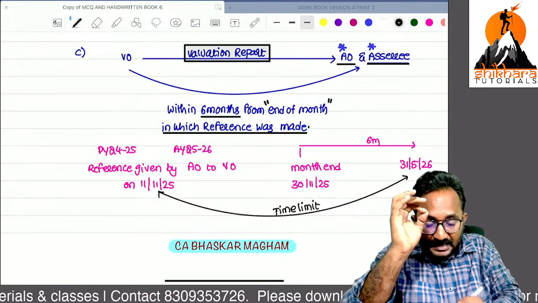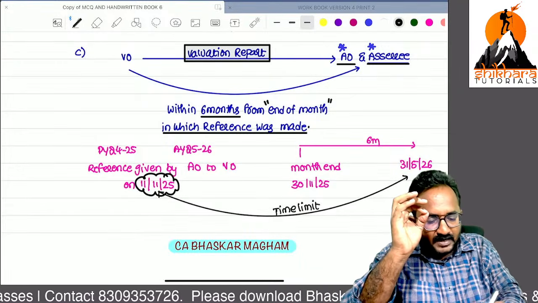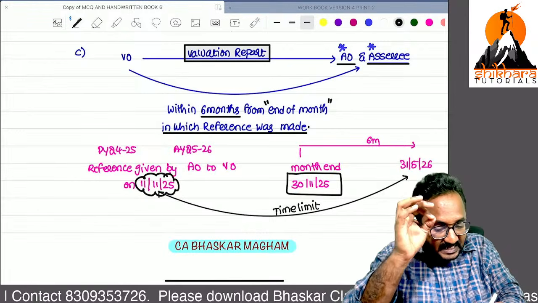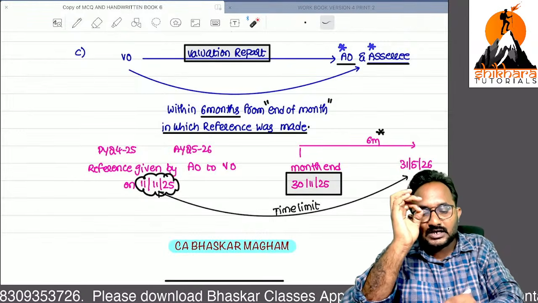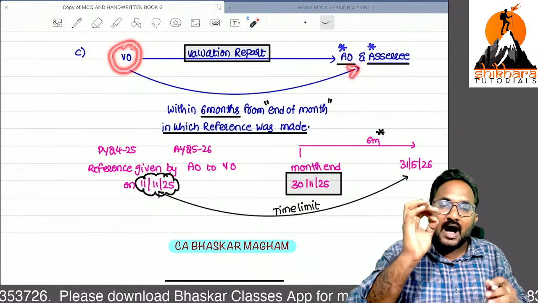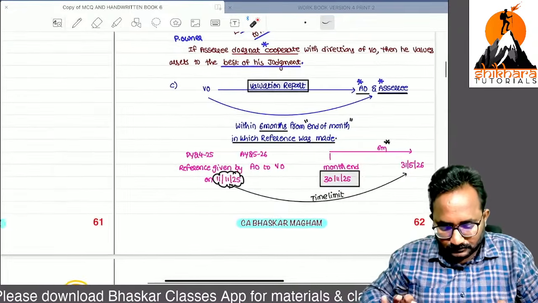Reference made on this date, that month end within 6 months. Yes, definitely the valuation officer needs to give the valuation report. Clear?